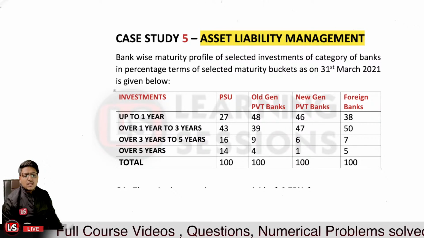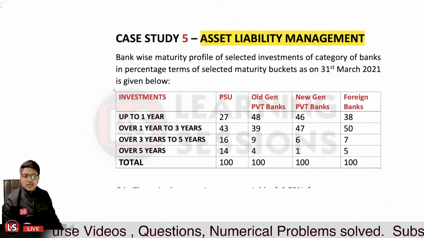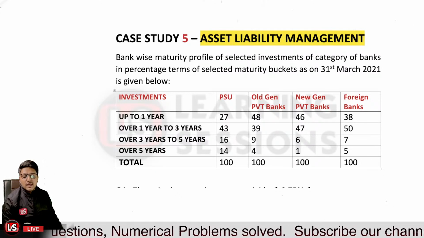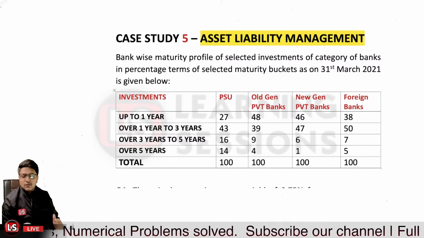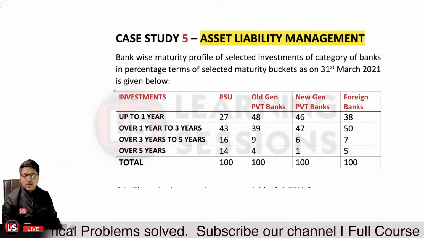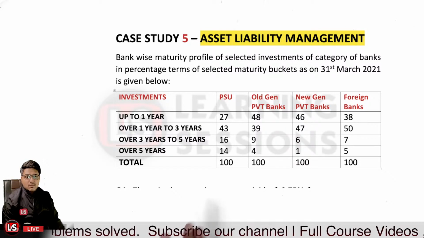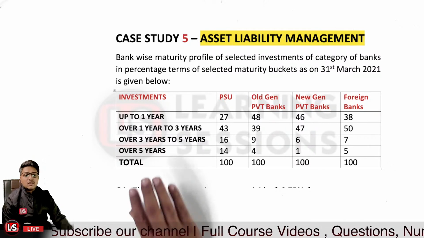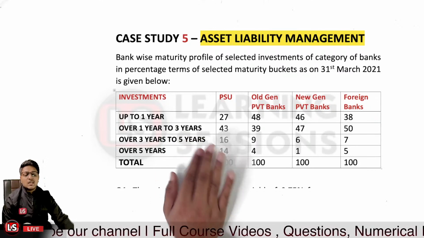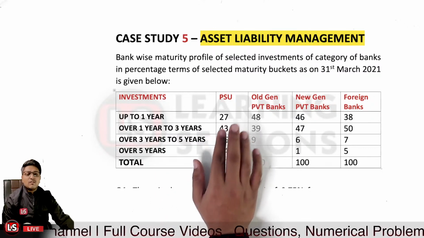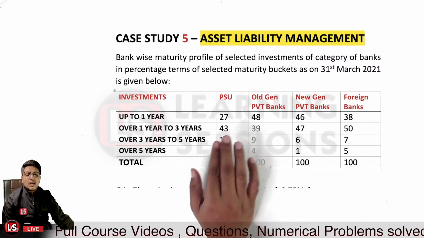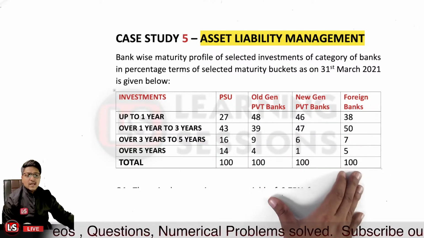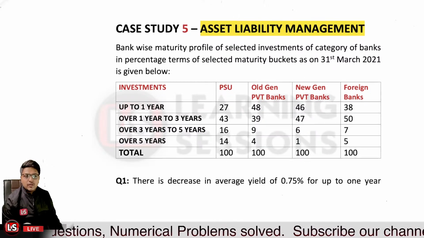So we are provided with the case that PSUs have invested into different investments, old generation banks have invested, and further the new generation private banks and the foreign banks have invested the monies into different categories, whether it is a capital market, a securities market, or a money market. Those have invested into the different categories, and this is given over different time horizons. Likewise, PSUs have invested 27% of their investments in up to 1 year time horizon. Is that clear? So that is the data given to us, and further we need to answer accordingly.